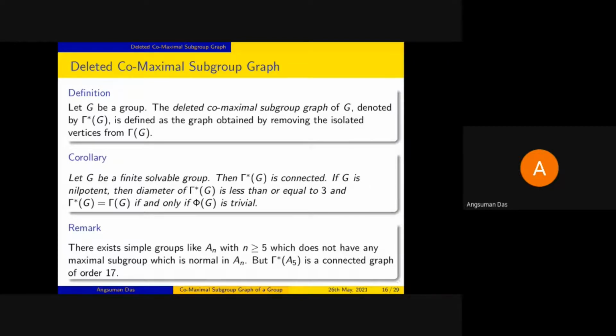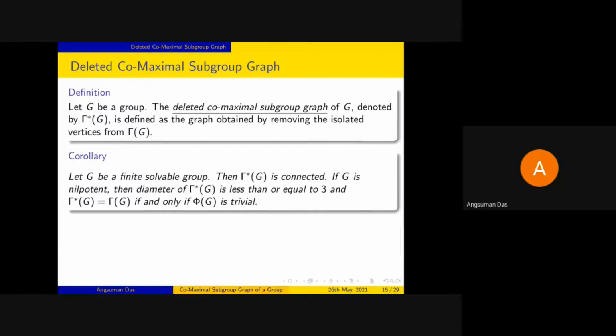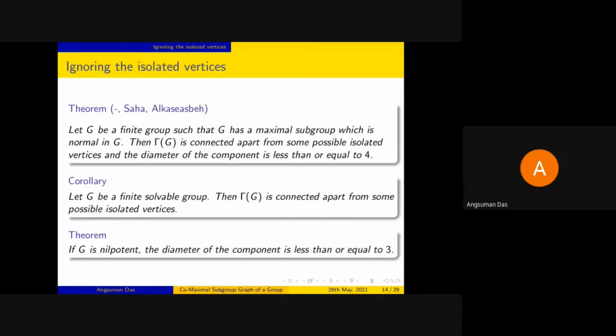So the condition that we have proved here, that G is a finite group which has a maximal subgroup which is normal, is a sufficient condition for gamma star G to be connected, but this is not a necessary one.